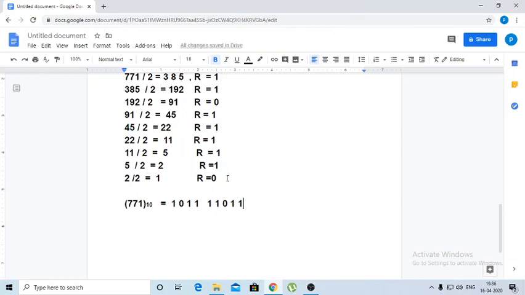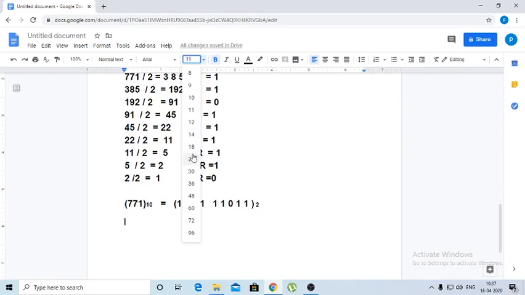Check whether it is correct or not. 1, 0, 1, 1, 1, 1, 0, 1, 1. Yes, this is base 2. So we have converted 771 with prime factorization into binary. So students, this is the procedure to convert decimal number system into binary.